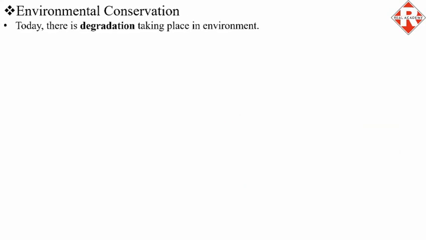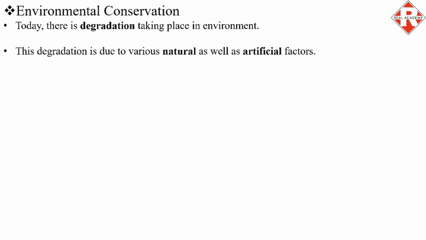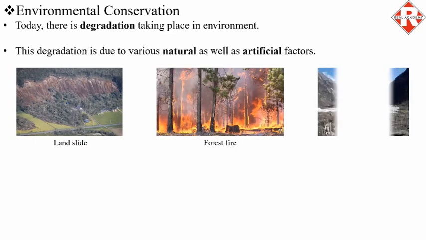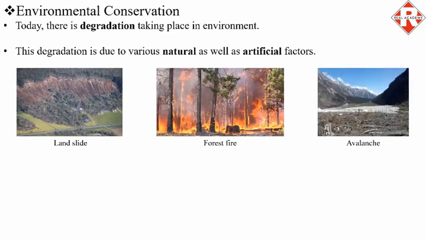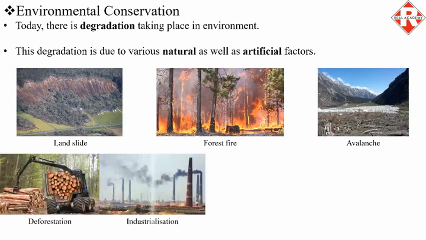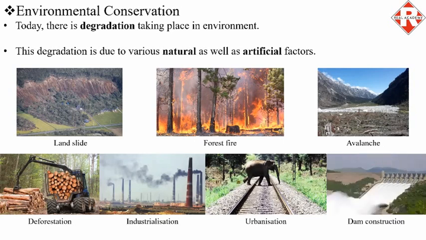Today, there is degradation taking place in environment. This degradation is due to various natural as well as artificial factors. Natural factors like landslide, forest fire, and avalanche, and some artificial factors include deforestation, industrialization, urbanization, and dam construction.